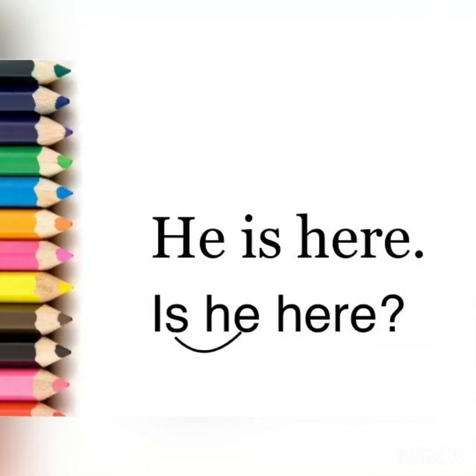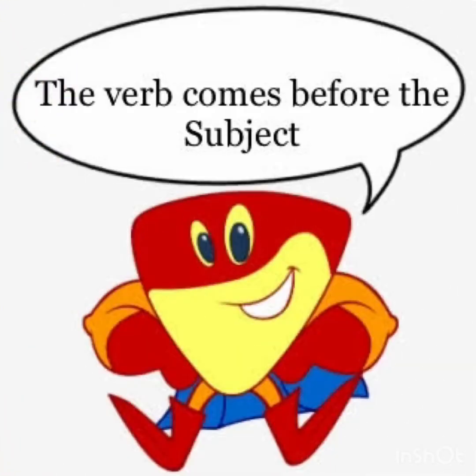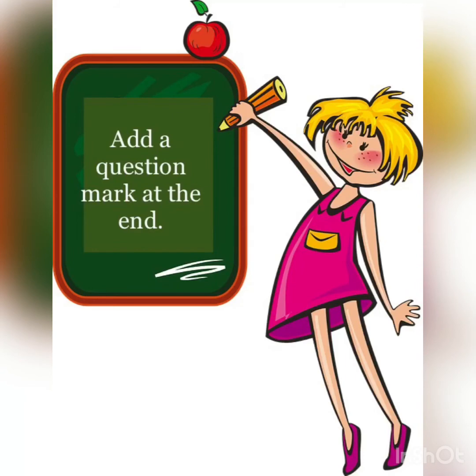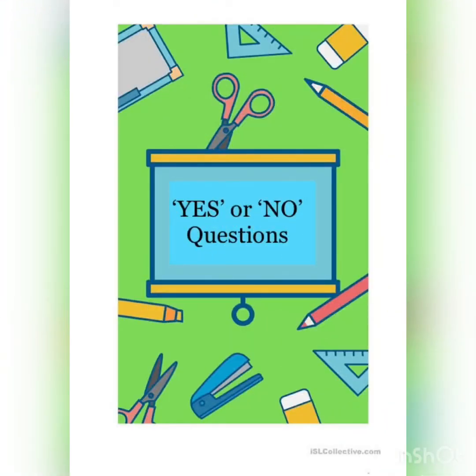He is here. So, here what is the helping verb? Is. Is will go before the subject and here the subject is he. So, the question will be is he here? So, we saw here that the verb comes before the subject and we have to add a question mark at the end. Let's talk about yes or no questions.